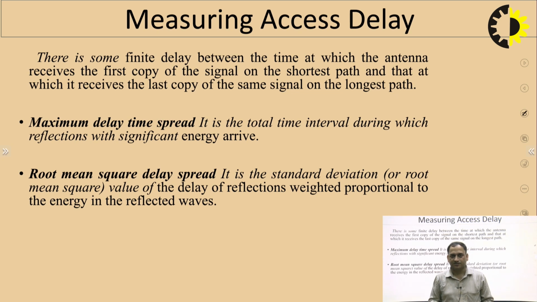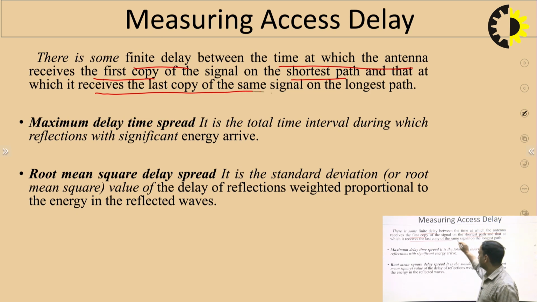To measure delays, we have some parameters. What are those parameters? We will go through them one by one. First, we must know there is a finite delay between the time at which the antenna receives the first copy of the signal on the shortest path, and the time at which it receives the last copy of the same signal on the longest path, right.